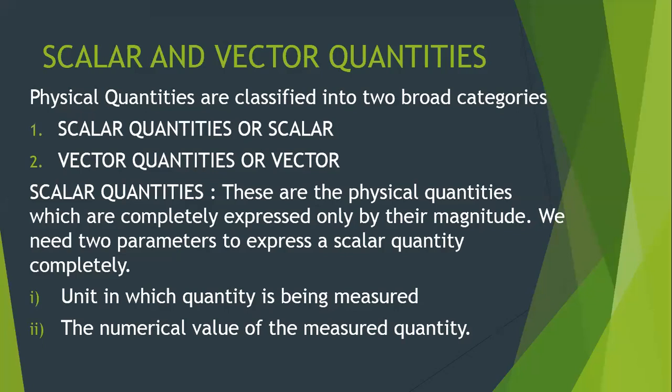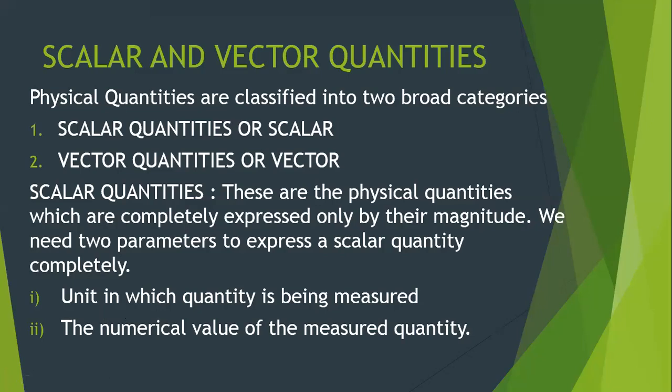You don't need more factors to understand it. Why? Because if I say the mass of the object is 2 kg, or if I say the temperature is 100 degrees Celsius, I think this is more than enough to understand that physical quantity. So these can be completely expressed by their magnitude. What are the two things? Like I said, 5 meters. 5 is the magnitude, and meter is the unit in which we represent it.